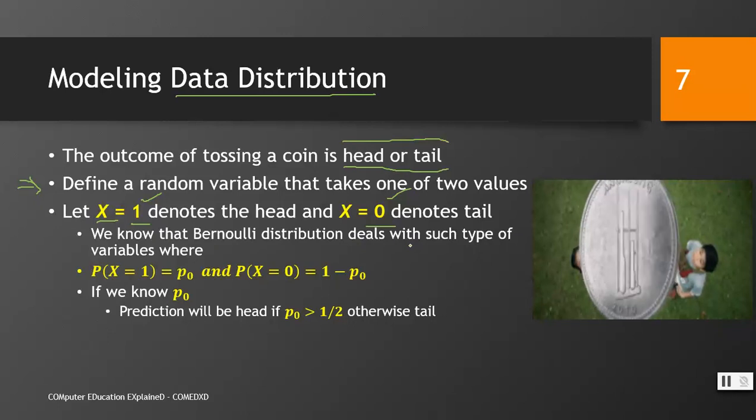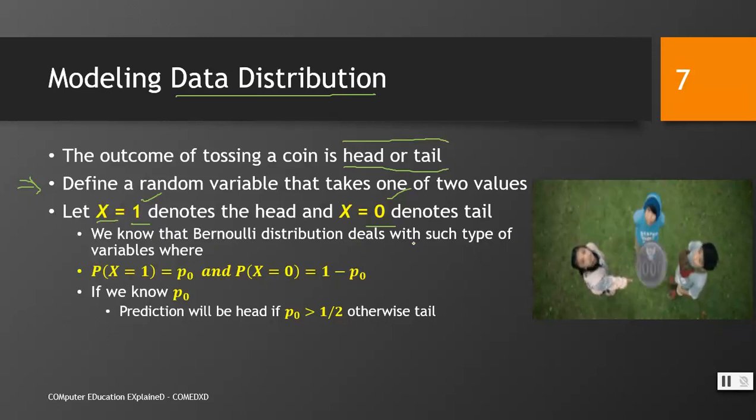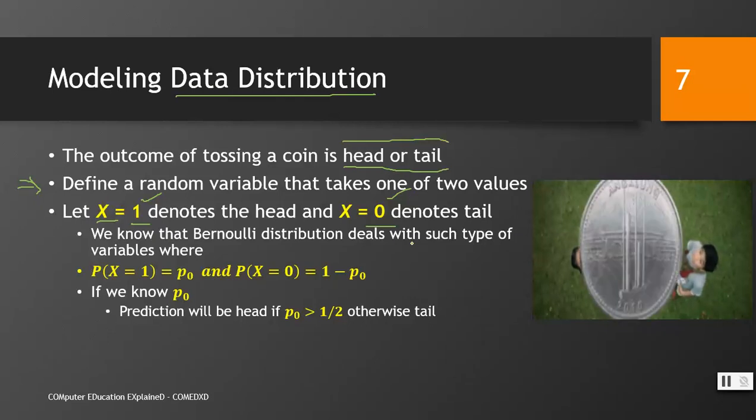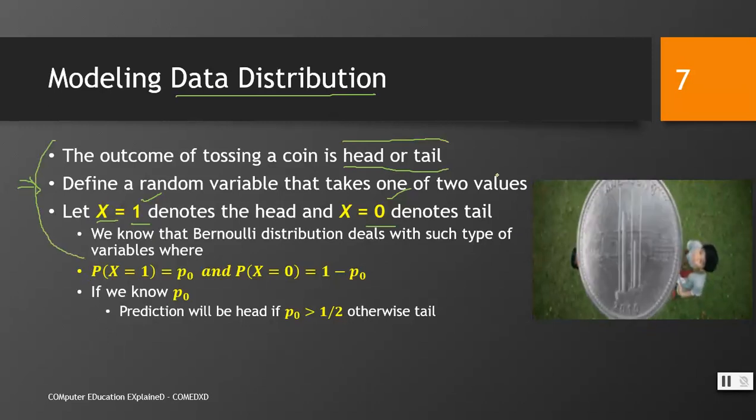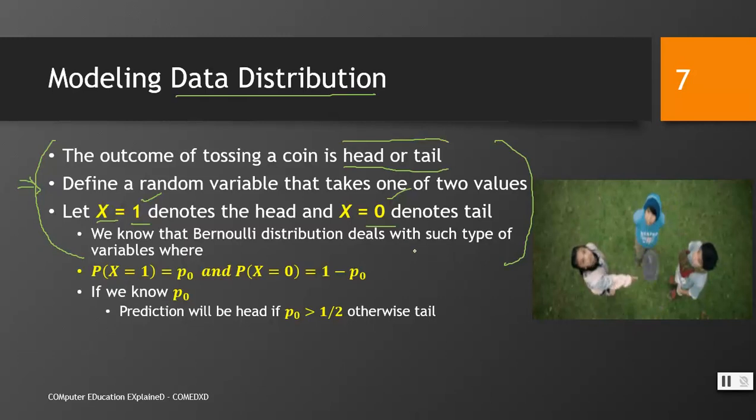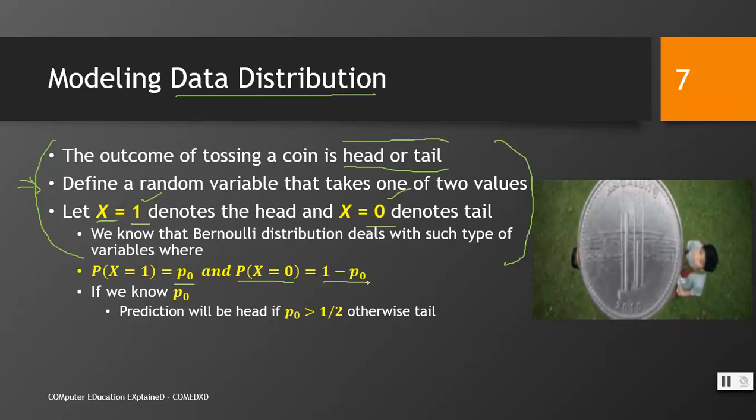Previously, we have studied that Bernoulli distribution is a distribution that deals with an experiment which has one of two possible outcomes. So this discussion gives us the idea that we can apply the Bernoulli distribution for this kind of experiment. Probability of x equal to 1 is given by P0, and probability of the second outcome is given by 1 minus P0.